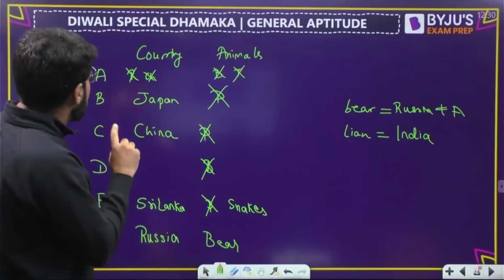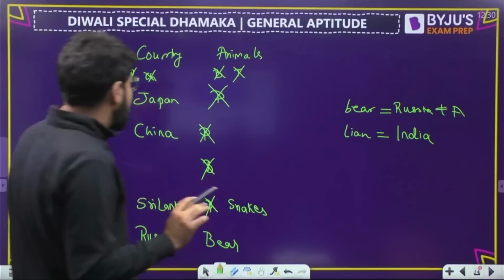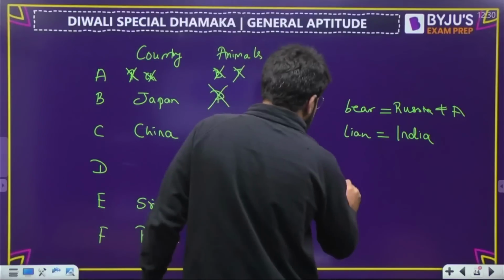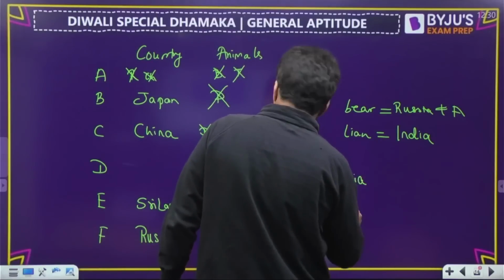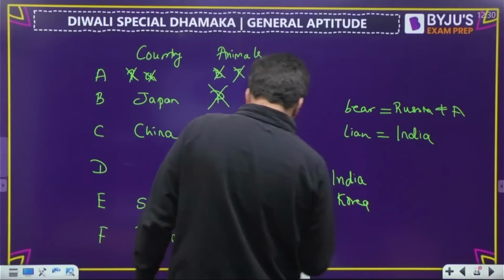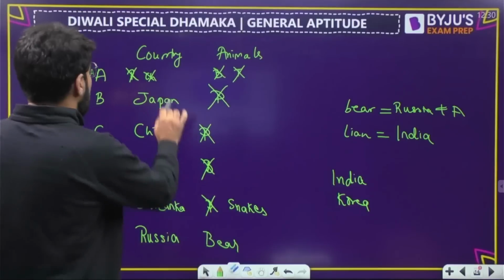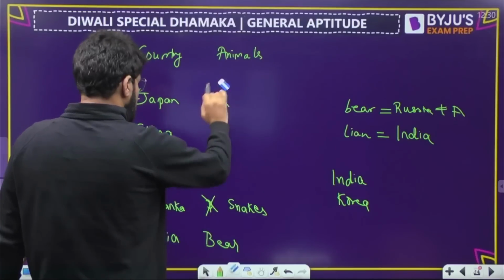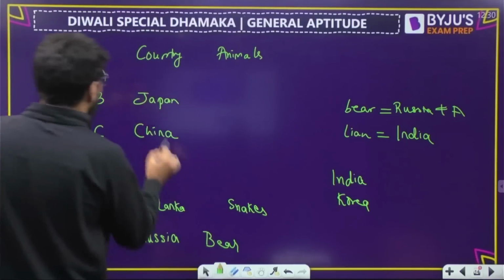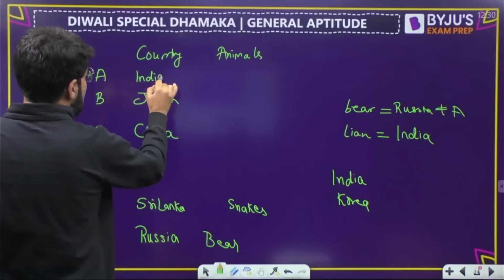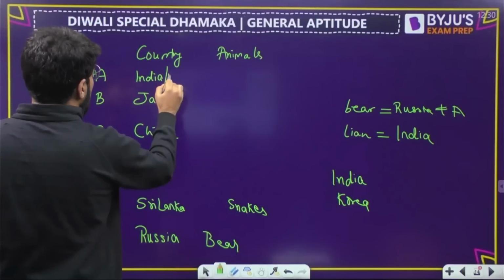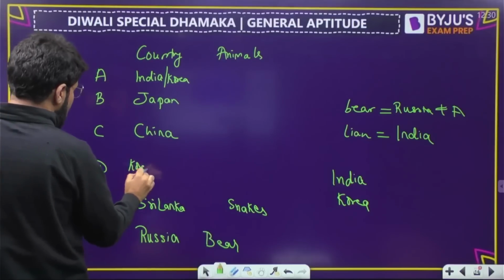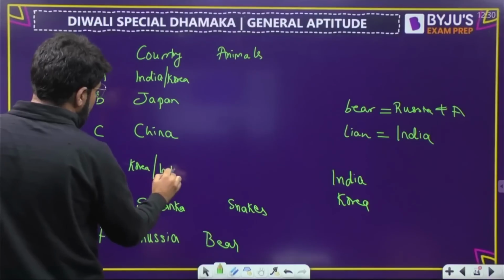Anything else? Now, which are the countries left actually? China, Japan, Sri Lanka, Russia. India is left and Korea is left. So from this information, what I am able to conclude is, maybe India can come here because there is no other information. Or Korea can also come up here, right? If India is here, Korea will be D. Or then India will be here.